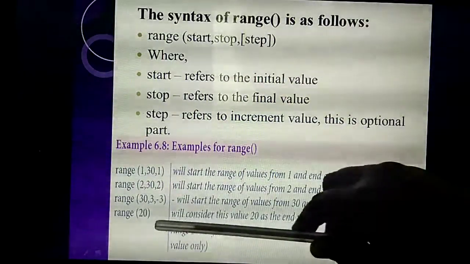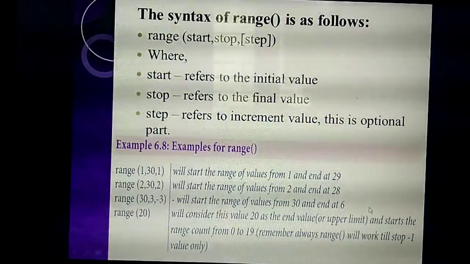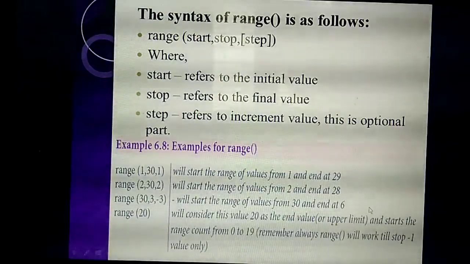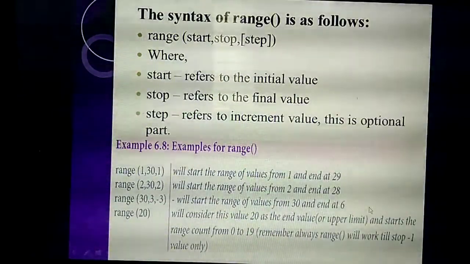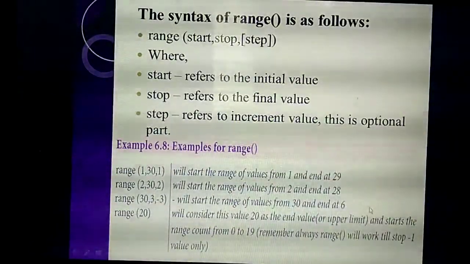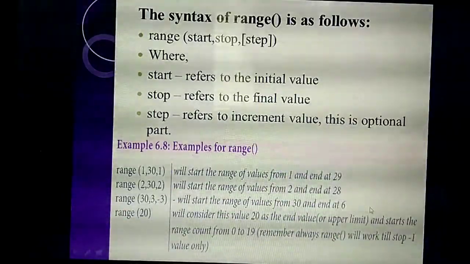Understand? Next, range of 20. Here they are giving only the starting value alone, only one value they have given. So it will print from 0, and they have not given any other number. So the range will print 0 to before 20, that is 19. Okay, so these are the examples they have given.